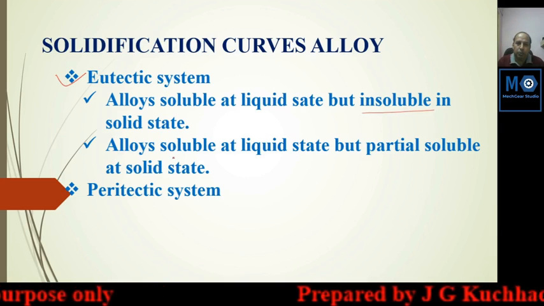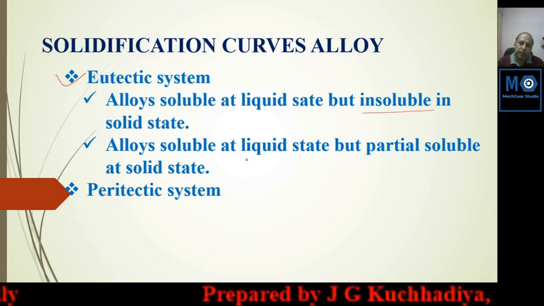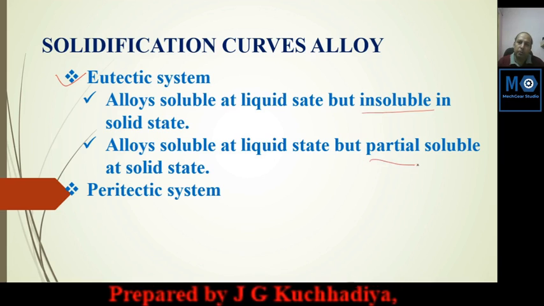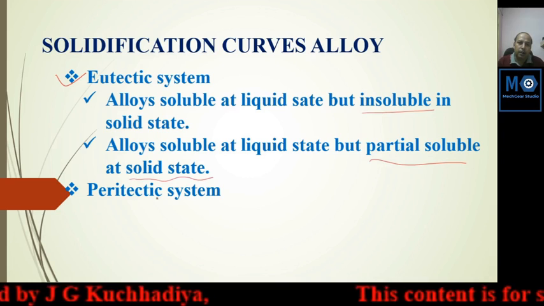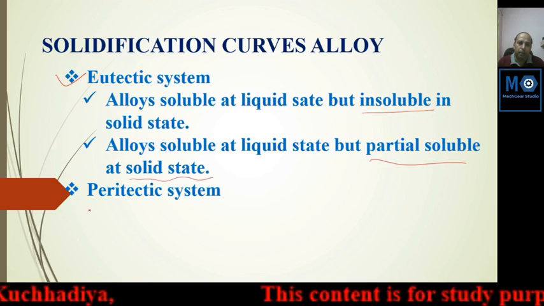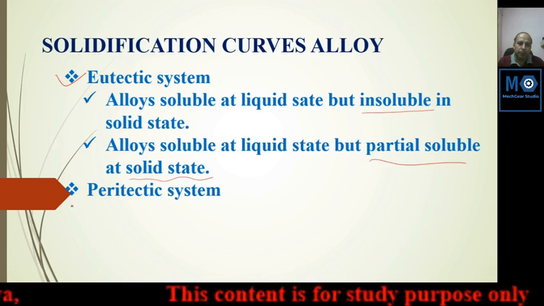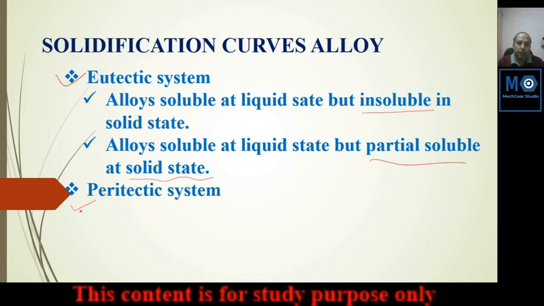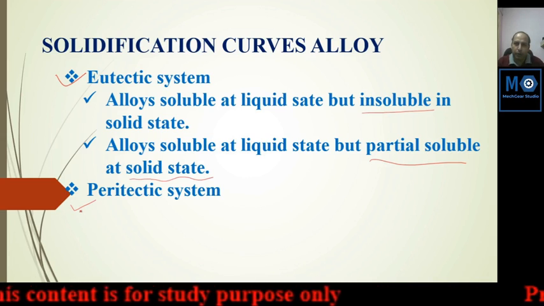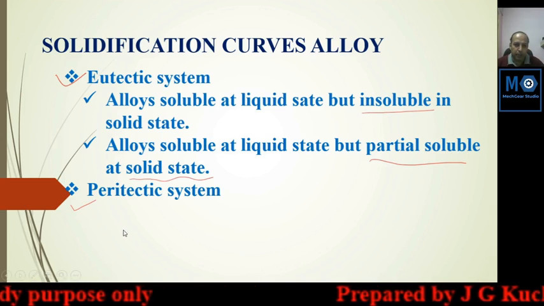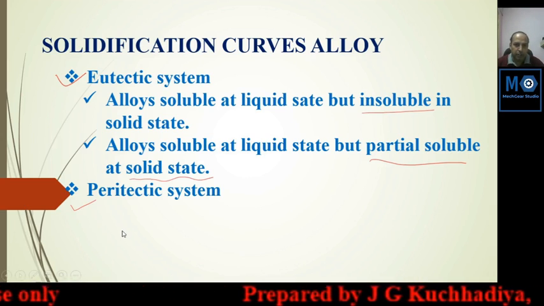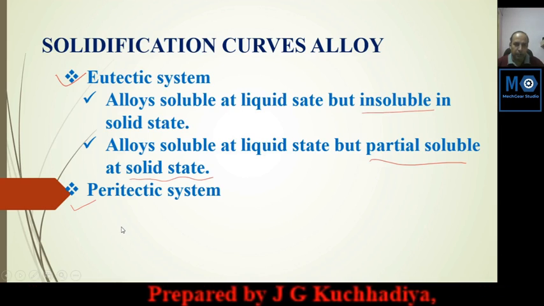Alloys soluble in liquid state but partially soluble in solid state. And the other system is the peritectic system. All are solidification systems of alloys at different proportionate mixtures. We will discuss them one by one in subsequent slides.